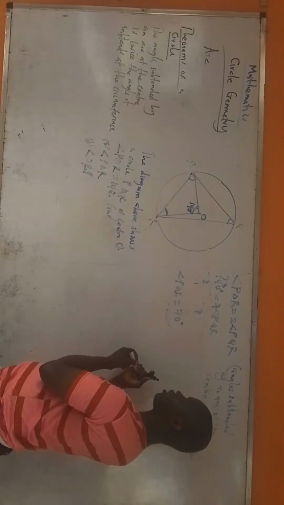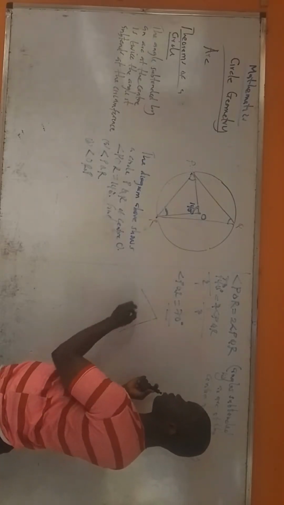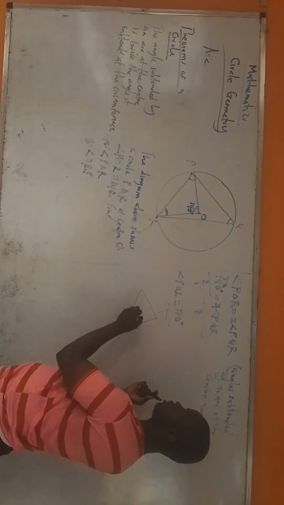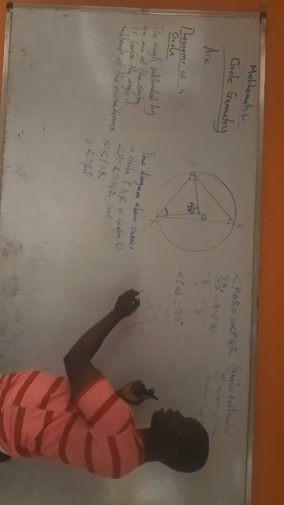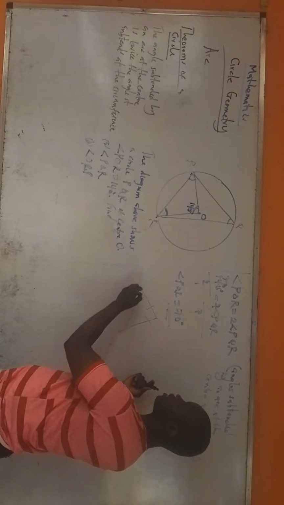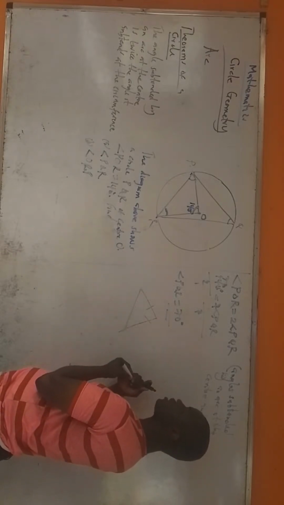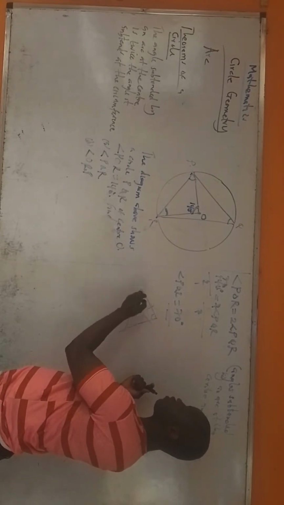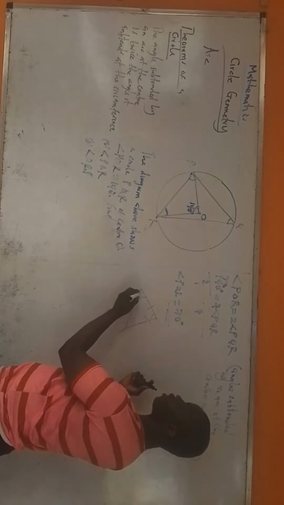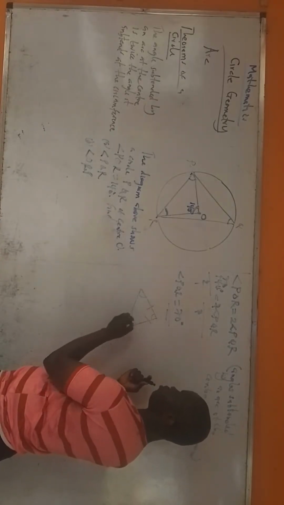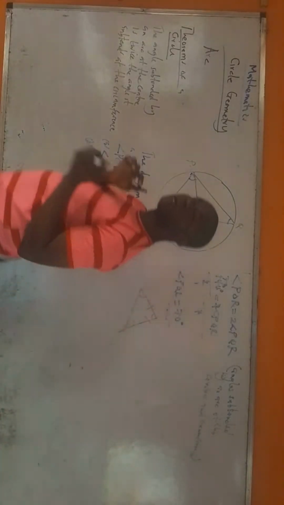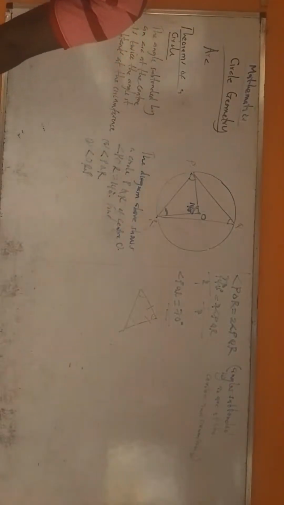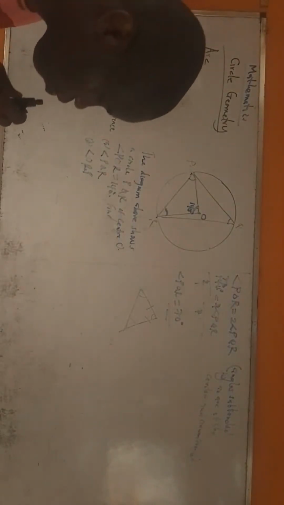I will give you another case. When we have a triangle like this, and these two sides are equal, the third side that is not equal to the other two sides will be this, right? That means this is the base. So where are the base angles? We have three angles of the triangle. The two angles that are on the base, this and this, will be equal. That is what we mean by base angles of an isosceles triangle are equal. Any question?